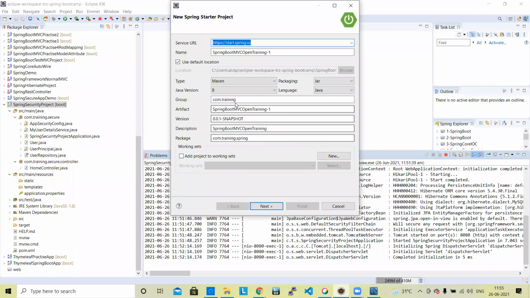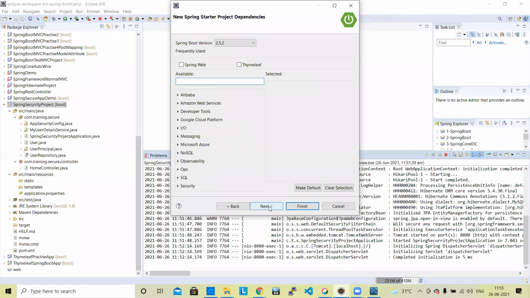Okay, everything is okay here. You give the name Spring Boot Secure Project. Spring Boot Secure Project. Next. Okay, here all of you need to learn new things, and we are adding security.